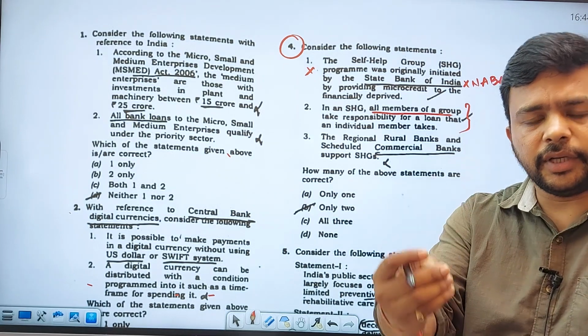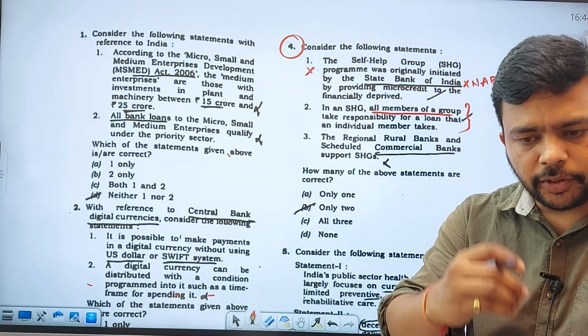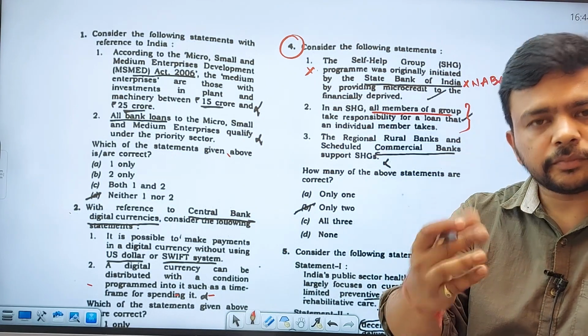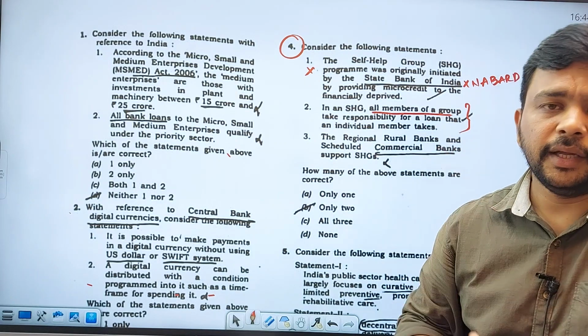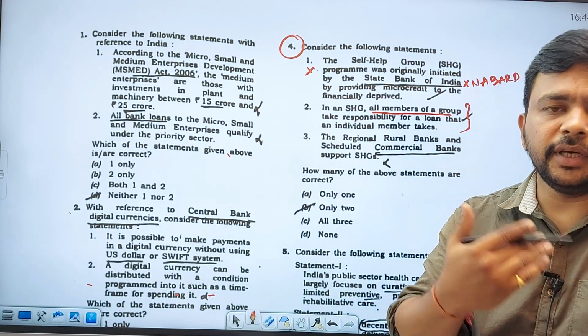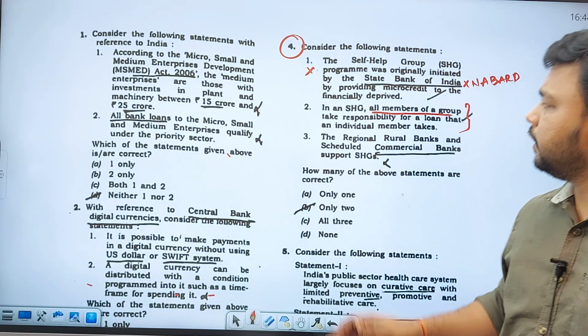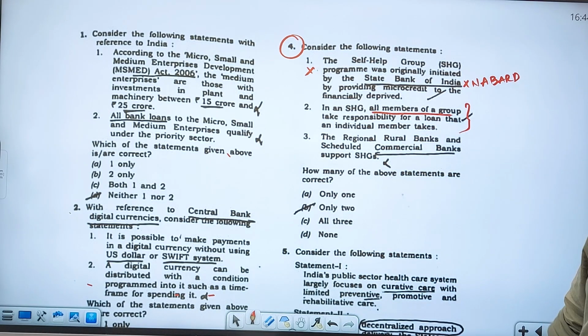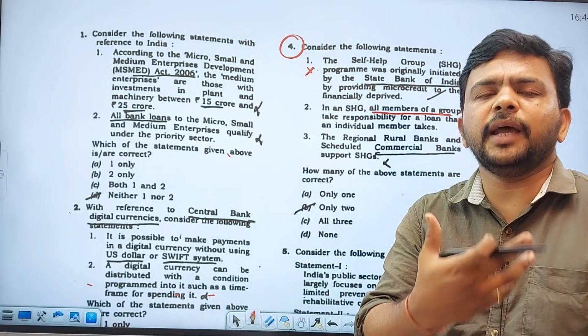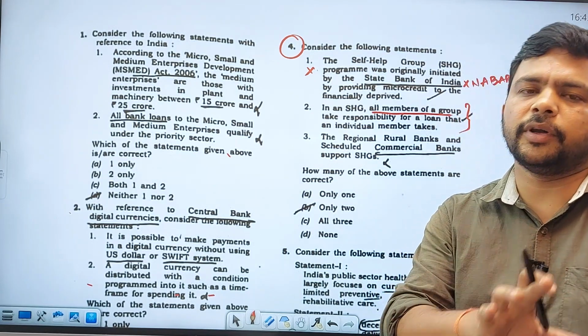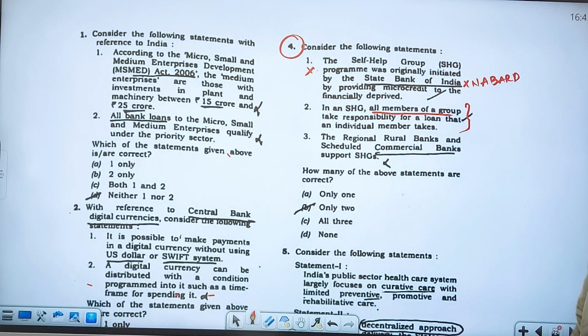They get the loan from the bank. They pledge the promise to the bank that they work together and return the money in a faster manner without any default. That's why all the members of a group take the responsibility. The responsibility is not in terms of money, but a moral responsibility. They ask the member to repay compulsorily.